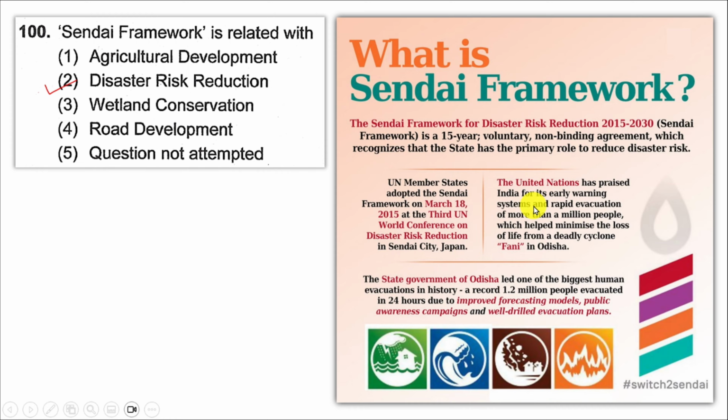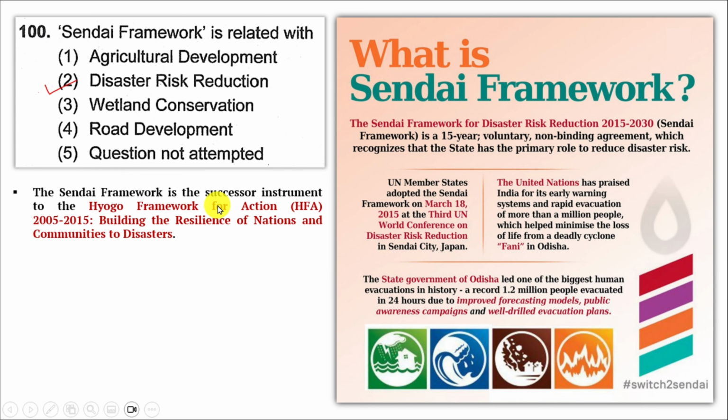The United Nations has praised India for its early warning systems and rapid evacuation of more than 1 million people, which helped minimize the loss of life from a deadly cyclone Fani in Odisha, which hit in 2019. The Sendai Framework is the successor instrument to the Hyogo Framework for Action HFA 2005-2015. Building the resilience of nations and communities to disasters.